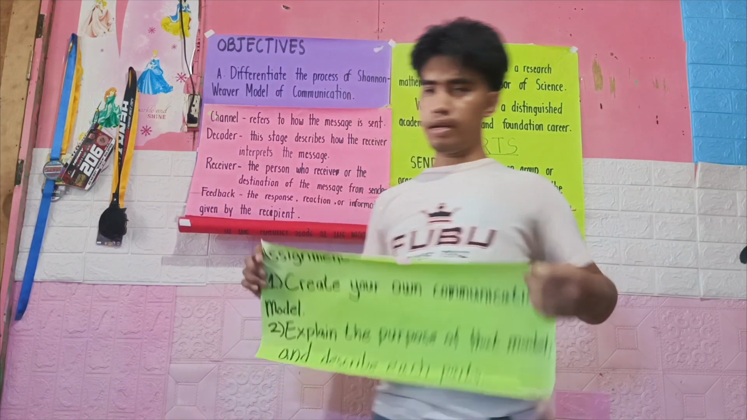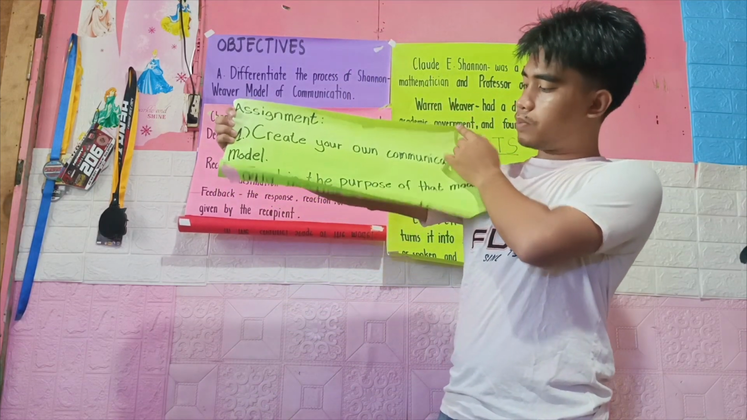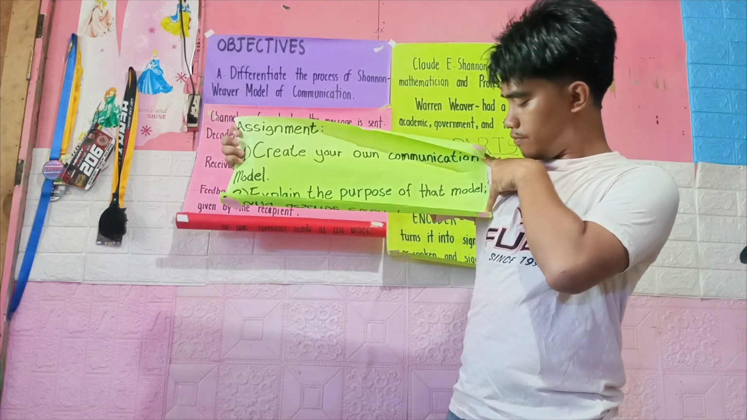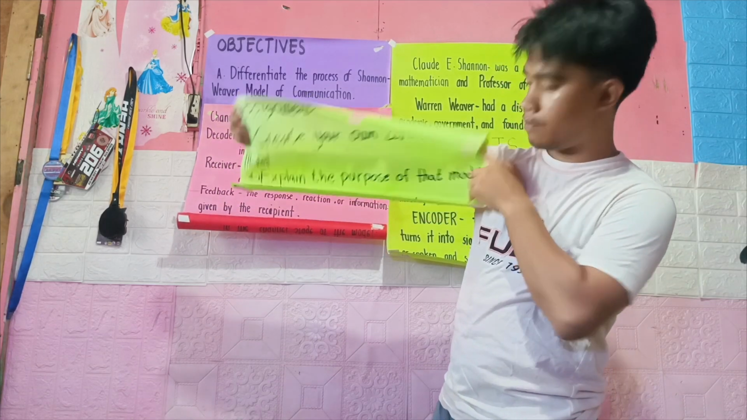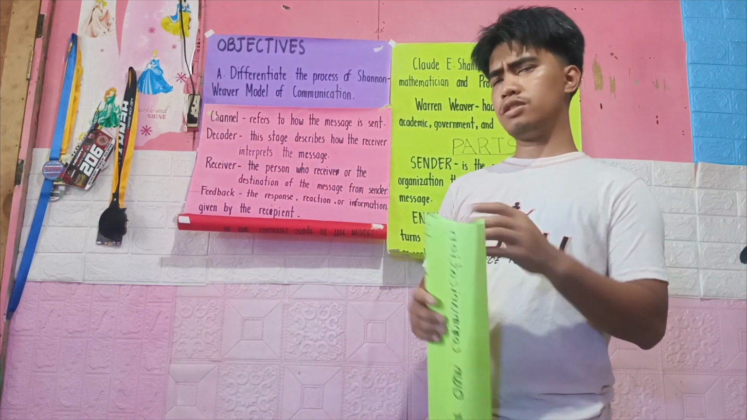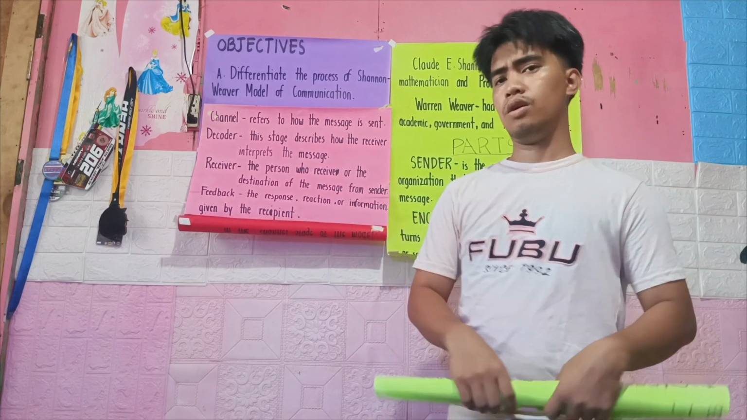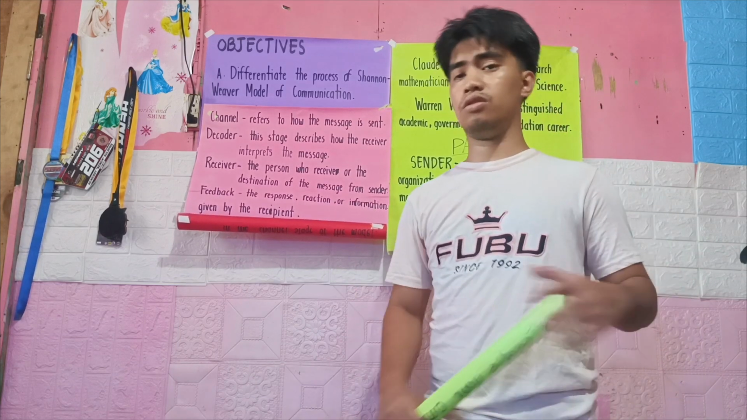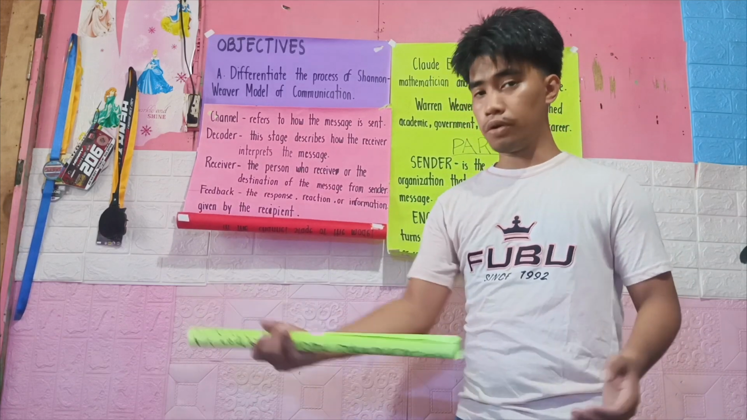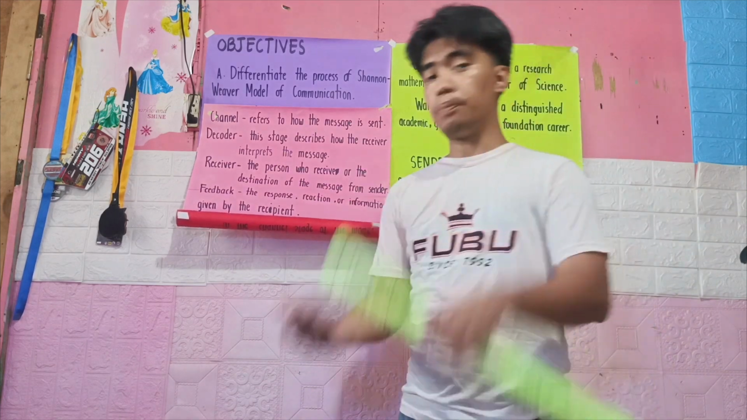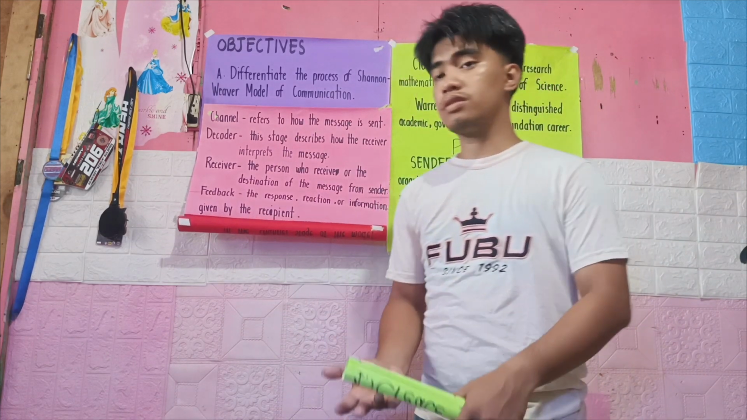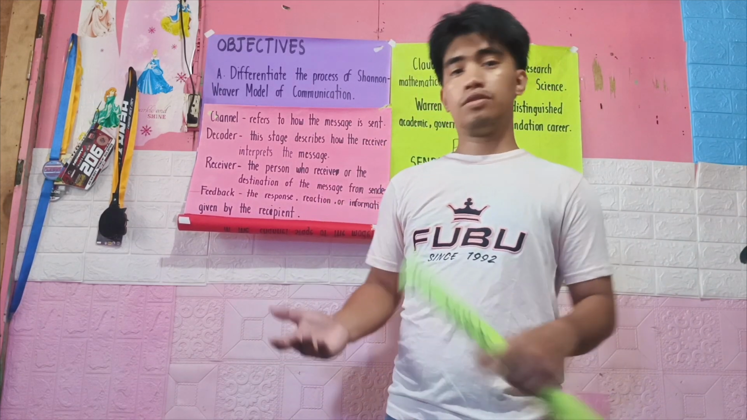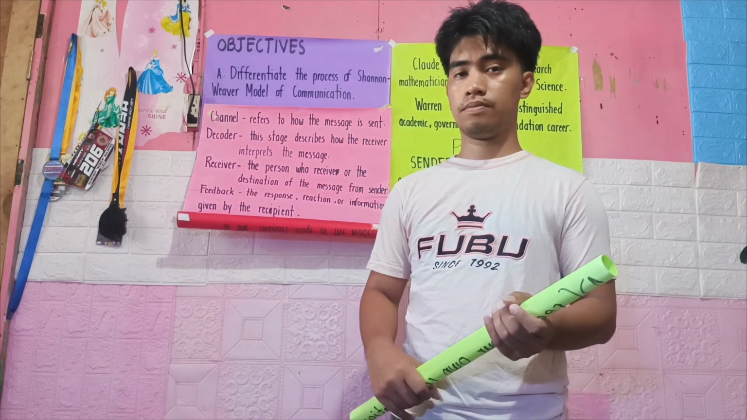Right? So the next is to explain the purpose of that model and describe each part. Basically, since you already created your own model of communication, of course, you need to explain its parts, their uses, and how they interact with each other.